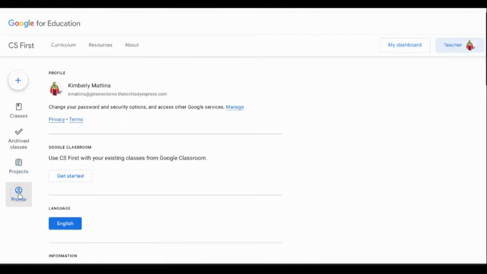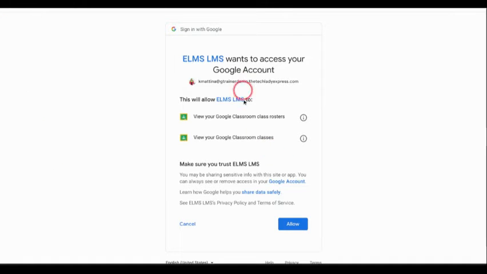And in my profile, this is important. This is where you can connect your CS First dashboard to Google Classroom. So if you're using Google Classroom, you may want to do this so that it will make your life a little bit easier. So in the profile, right over here, there is a section for Google Classroom. And it says use CS First with your existing classes from Google Classroom. So I'm going to click Get Started. And I'm going to allow CS First to access it.